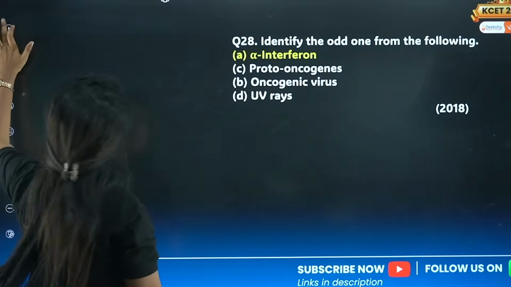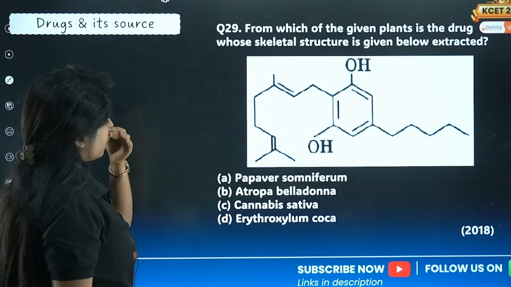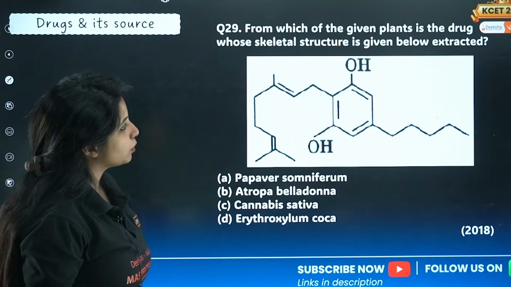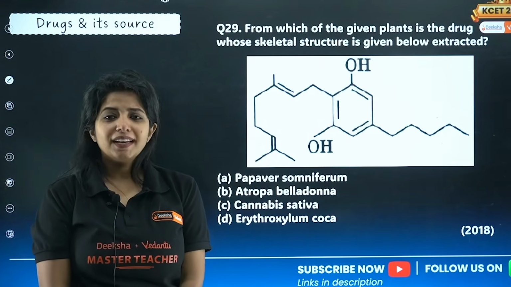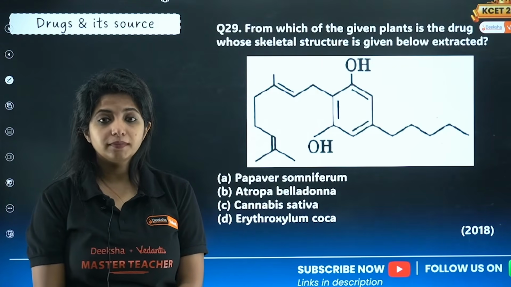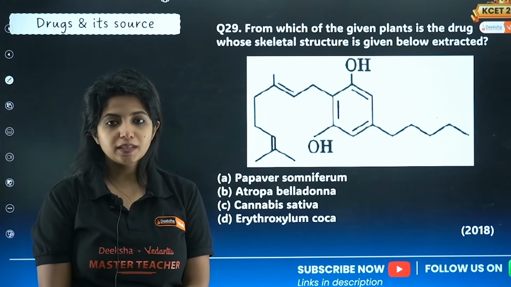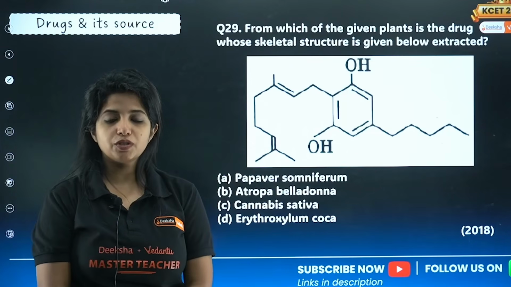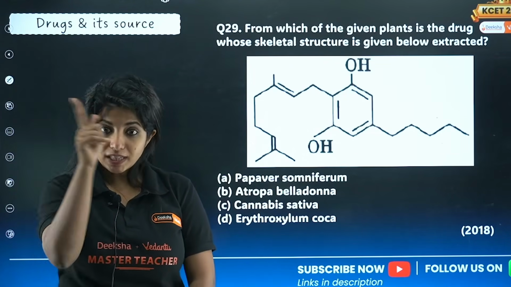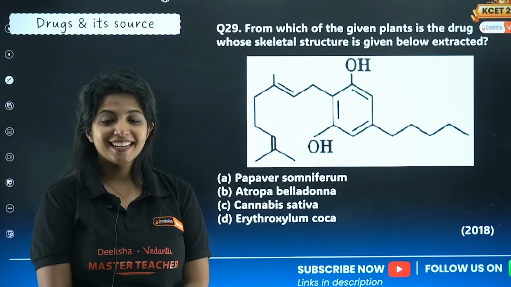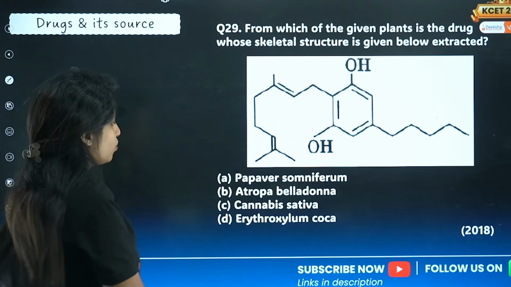Okay. Next, from which of the given plants is the drug whose skeletal structure is given below extracted? Chemistry and biology. What is this particular drug? So there are only two drugs whose skeletal structure picture is given. One is opioid, and the other one is this. What is this? This is cannabinoids.